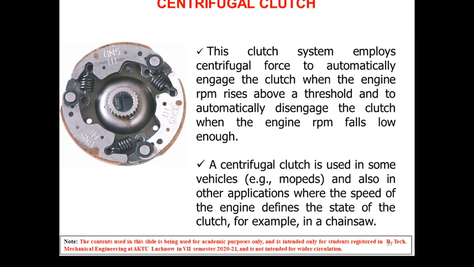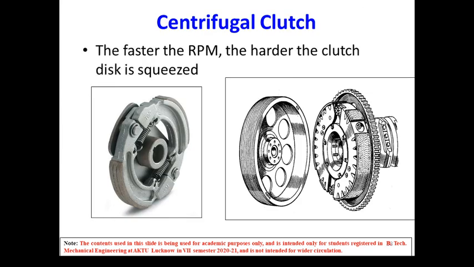This system employs centrifugal force to automatically engage the clutch when the engine RPM rises above a particular value. Like in mopeds, it is fitted, and there are some other applications as well, like in a chainsaw. The exploded view of the centrifugal clutch can be seen from here. That entirely depends upon the speed of the engine. By increasing the speed of the engine, the joining of the clutch plate with the flywheel will be firmer.